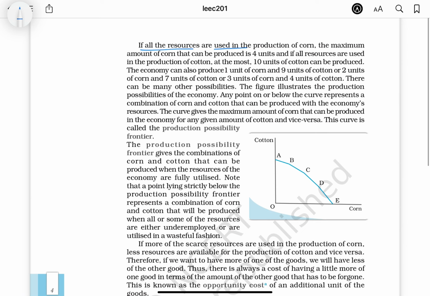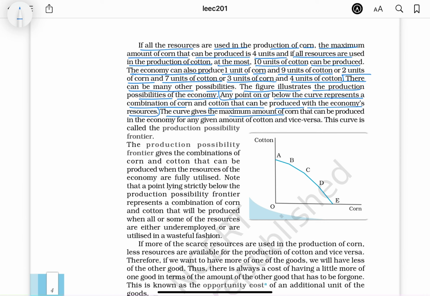If all the resources are used in the production of corn, the maximum amount of corn that can be produced is 4 units, and if all resources are used in the production of cotton, at the most 10 units of cotton can be produced. The economy can also produce 1 unit of corn and 9 units of cotton, or 2 units of corn and 7 units of cotton, 3 units of corn and 4 units of cotton. There can be many other possibilities. The figure illustrates the production possibilities of the economy. Any point on or below the curve represents a combination of corn and cotton that can be produced with the economy's resources.